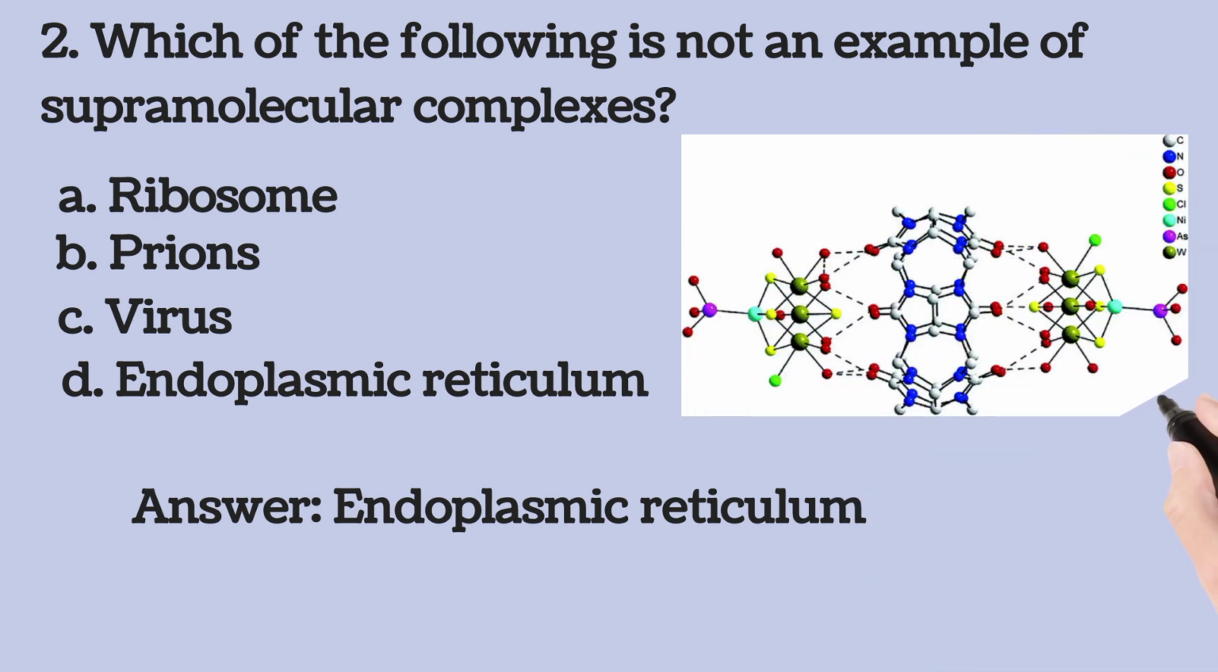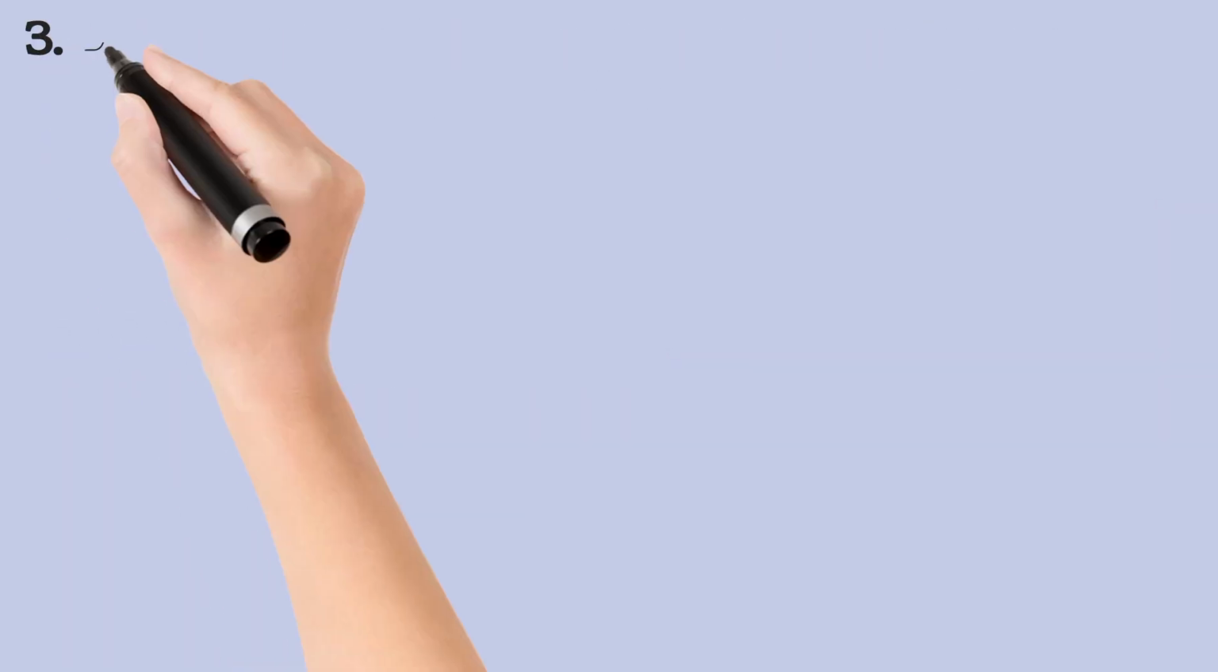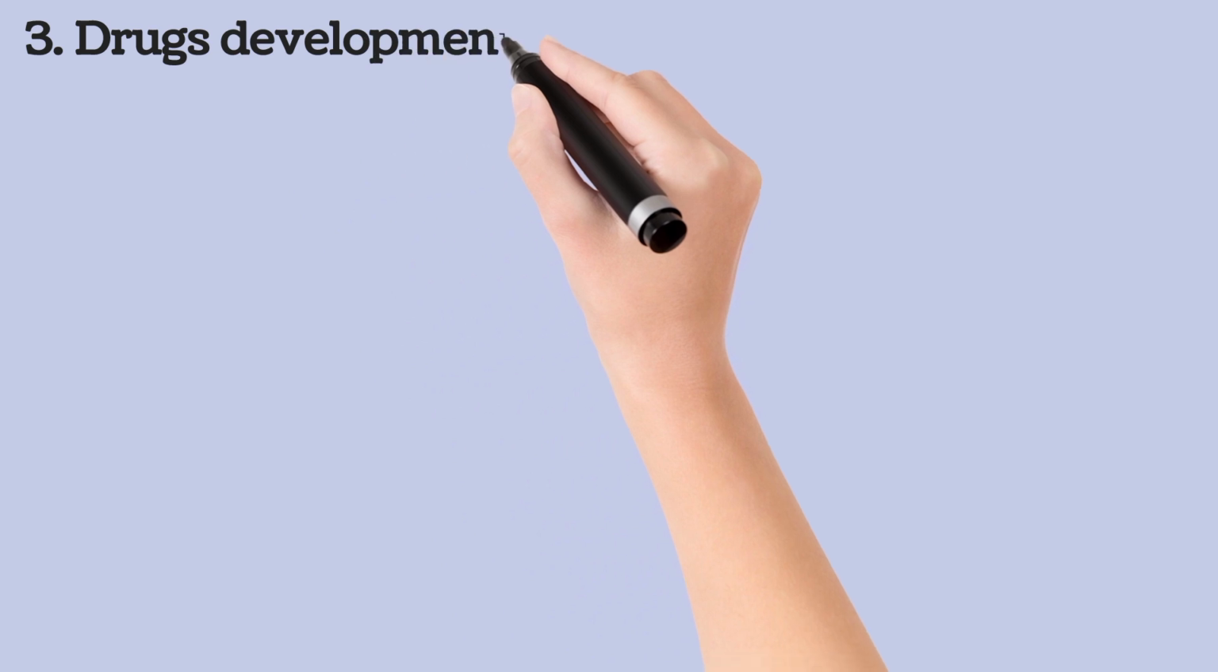So generally, supramolecular complexes are formed when different macromolecules are joined together by non-covalent forces like hydrogen bonding, van der Waals force of interaction, and electrostatic force of attraction. So endoplasmic reticulum is not an example of supramolecular complexes.